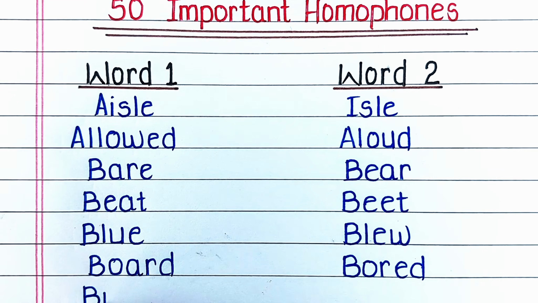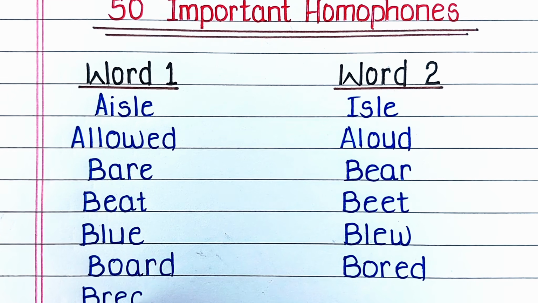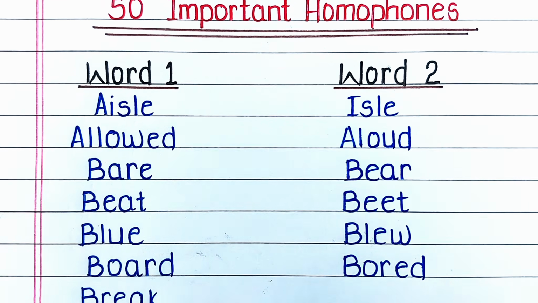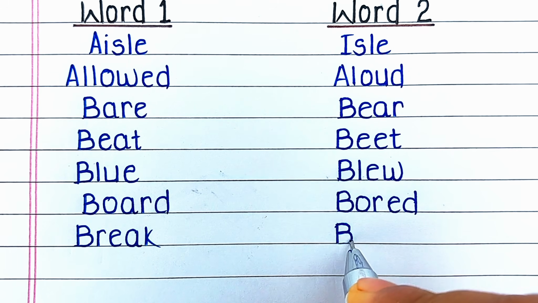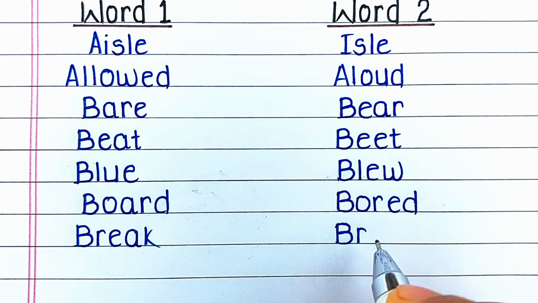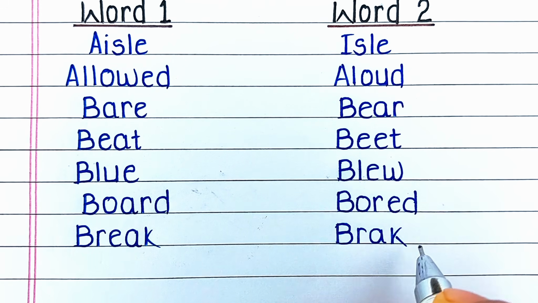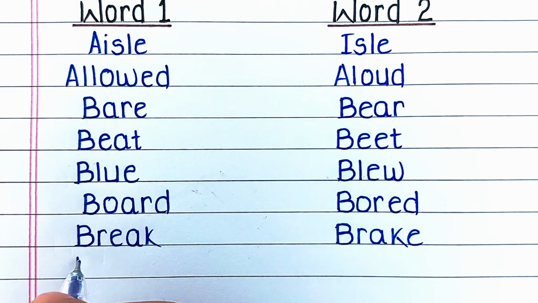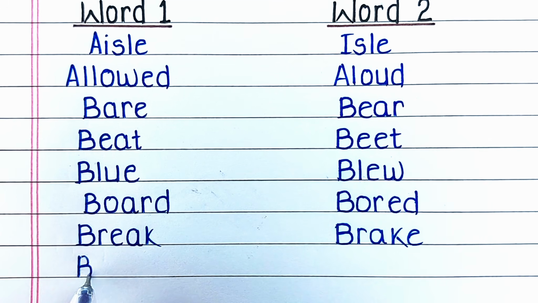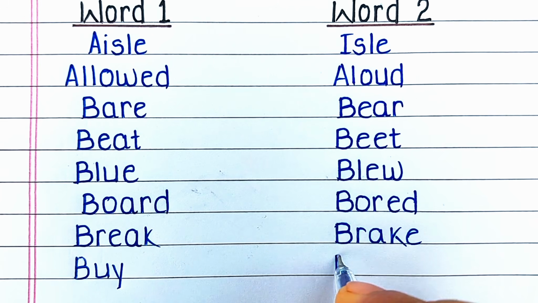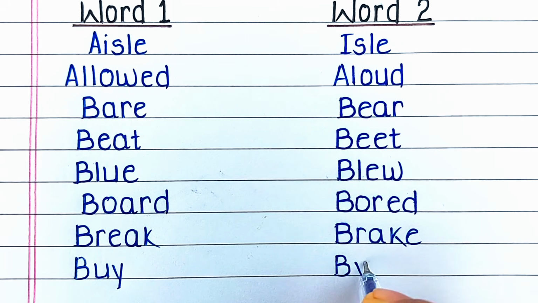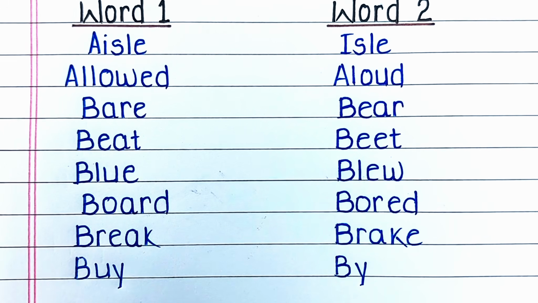Next word is B-R-E-A-K, break. Break means to shatter. Its homophone is B-R-A-K-E, brake. Brake means something that is applied to stop a vehicle. Next word is B-U-Y, buy. Buy means to purchase. Its homophone is B-Y, by. By means near or through.